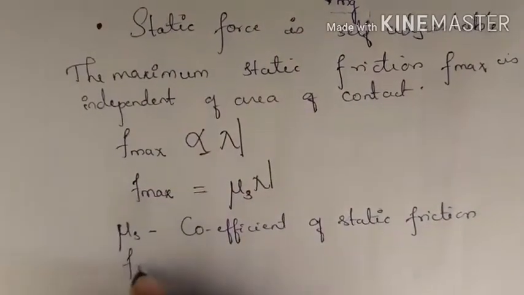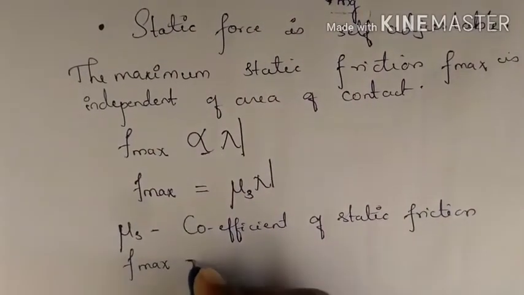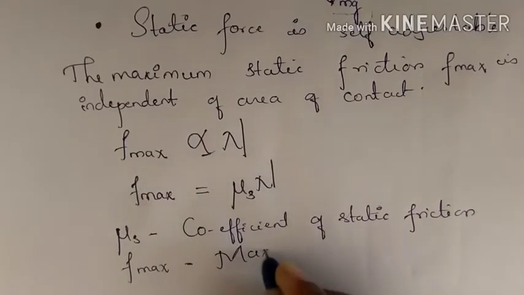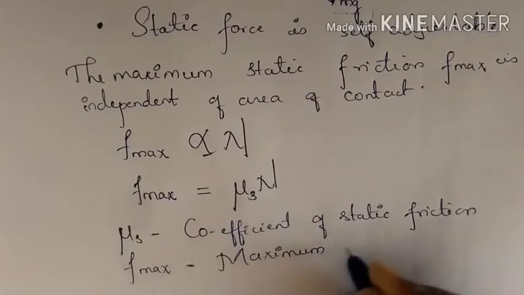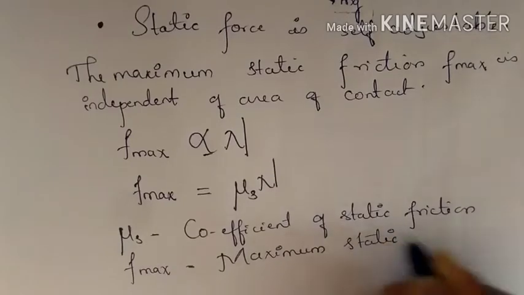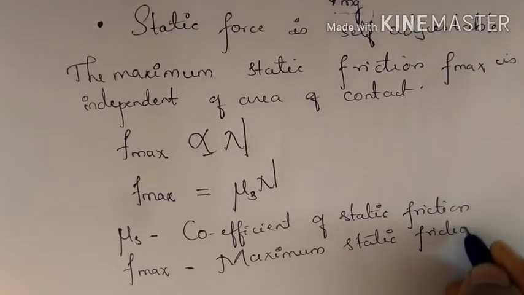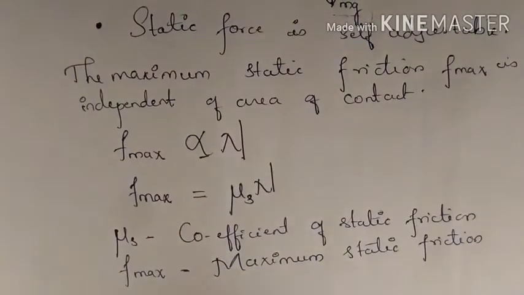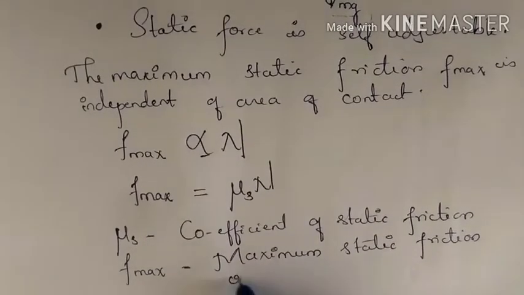So what is F max here? F max is the maximum static friction, or it is also known as the limiting friction.